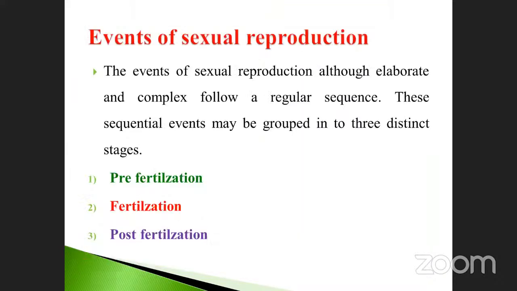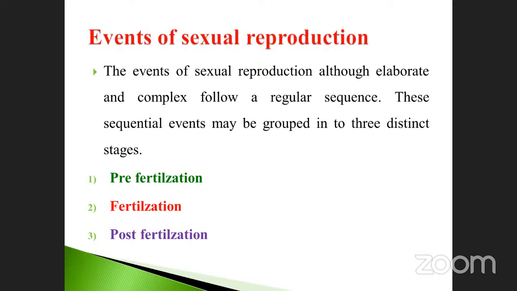Next, events of sexual reproduction. The events of sexual reproduction, although elaborate and complex, follow a regular sequence. It has a time period. These sequential events may be grouped into three distinct stages.